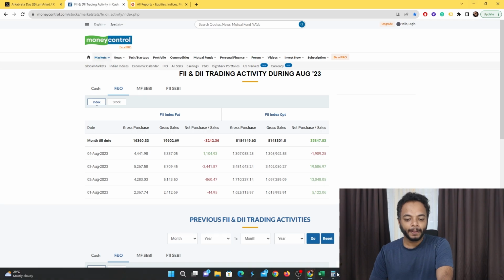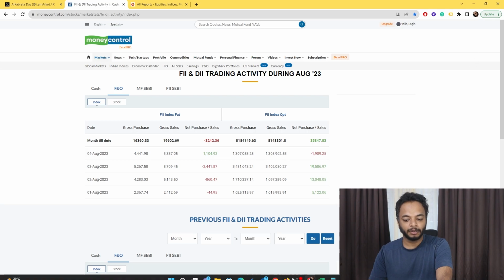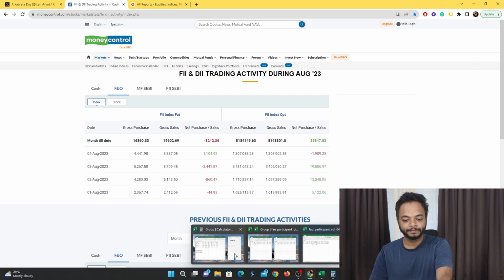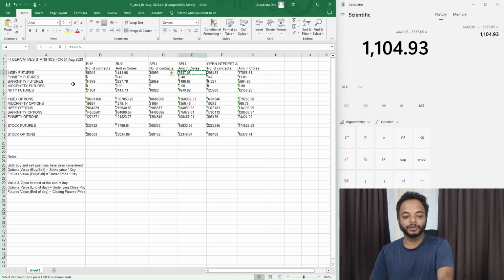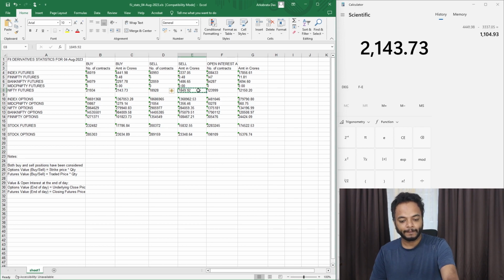Okay, so now this data is like overall index options. So as we just saw here, let's go back, that is index futures. So it's the overall Nifty, Bank Nifty, Fin Nifty, Mid Cap Nifty. Okay, so now we can similarly also go and look at individually. So individually, let's go to Nifty. So here Nifty, so let's clear this out. This is the buying and this is the selling.